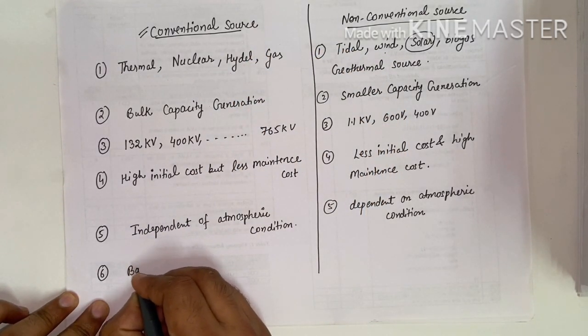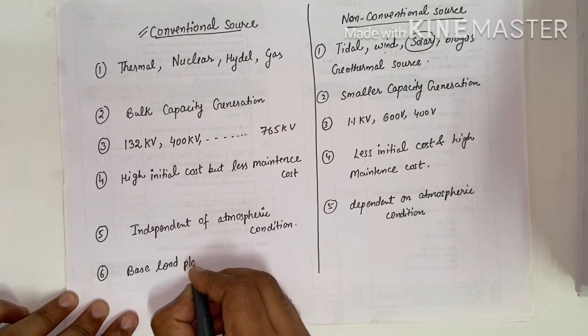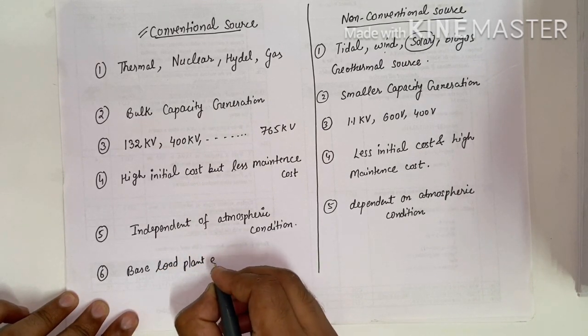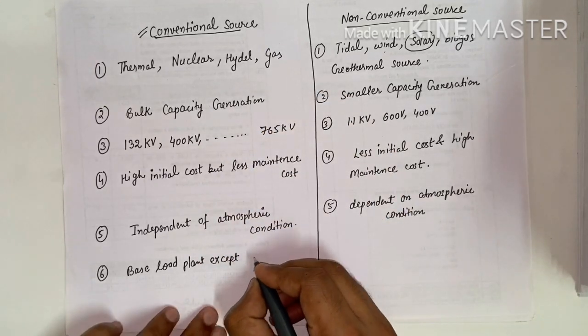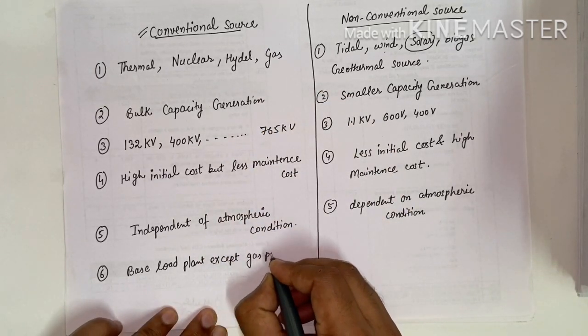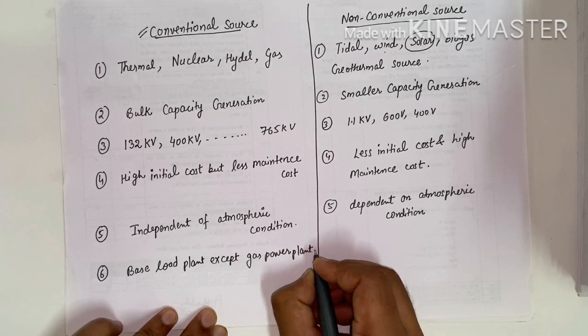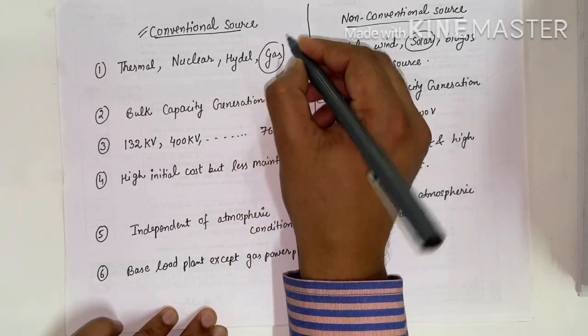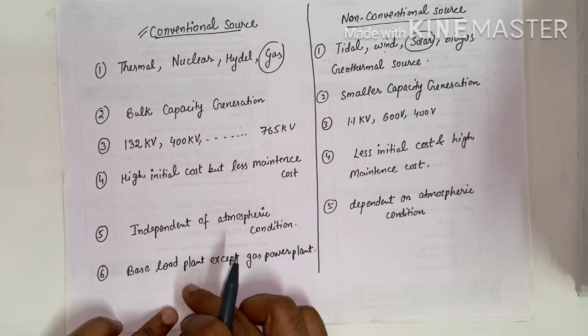But except the gas power plant, we use thermal, nuclear and hydel for the base load plant.